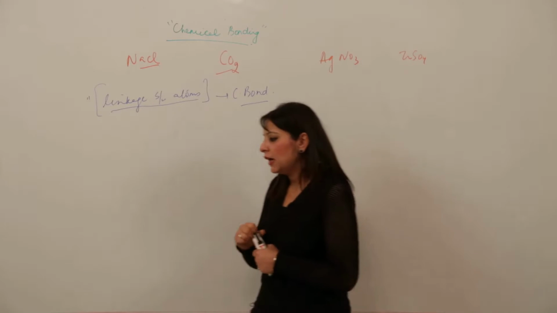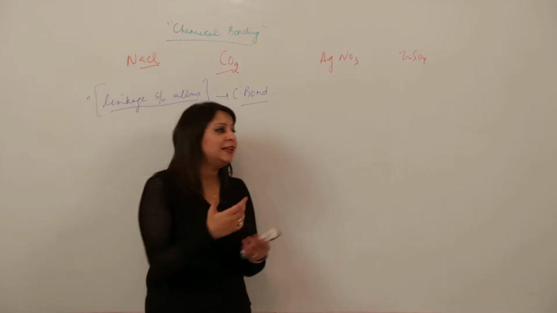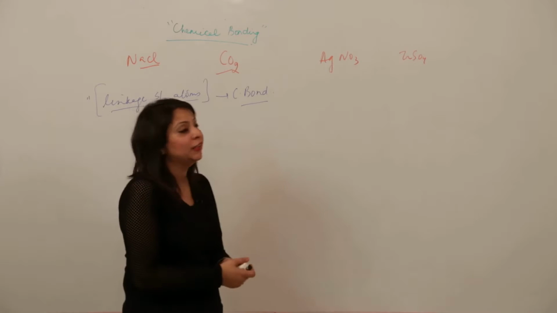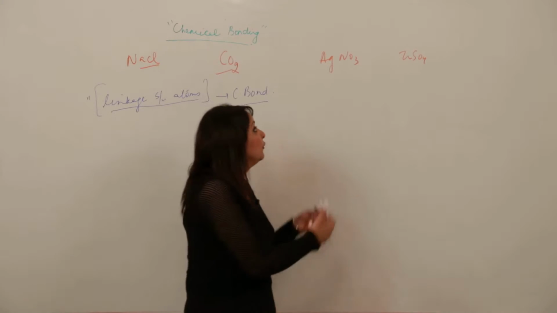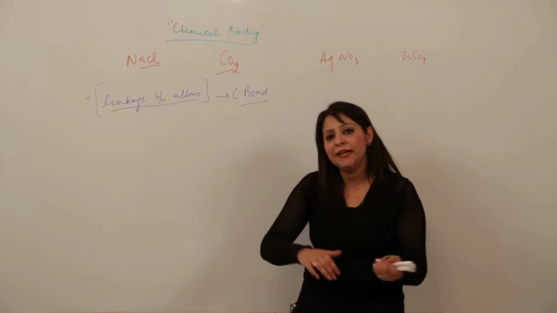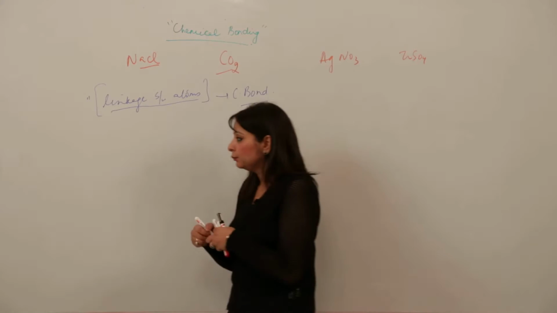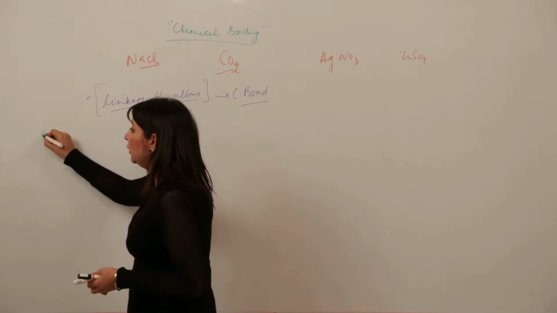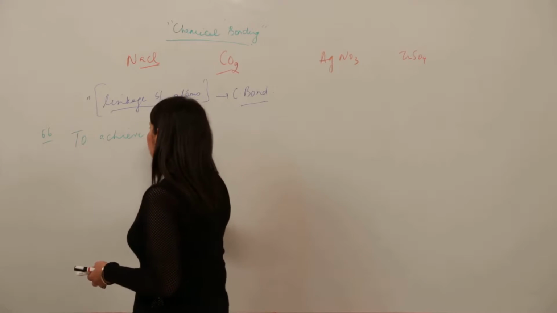Now the question comes, what is the need to get linked? What is the need for the sodium to get linked with chlorine? Why is carbon linking with oxygen, not with some other atom? Why is silver linking to the nitrogen and oxygen? Why is any atom getting linked to some other atom? What is the reason behind it? The reason behind the chemical bonding is to achieve stability.